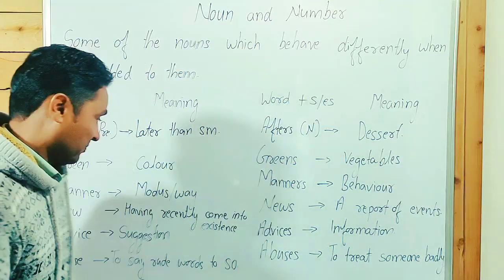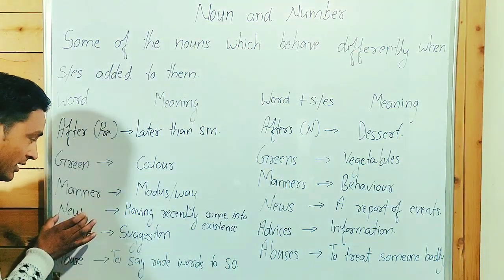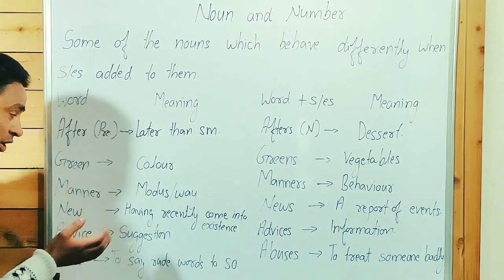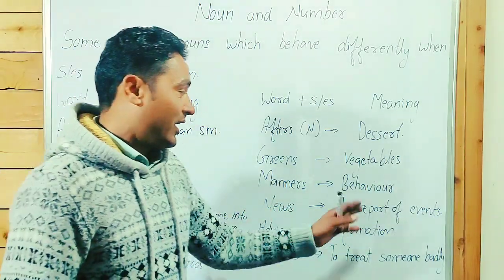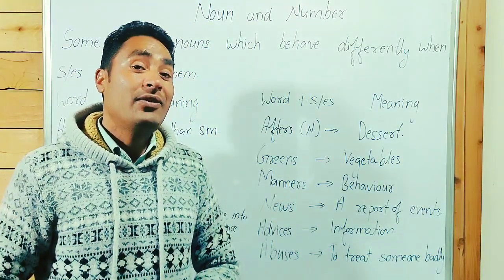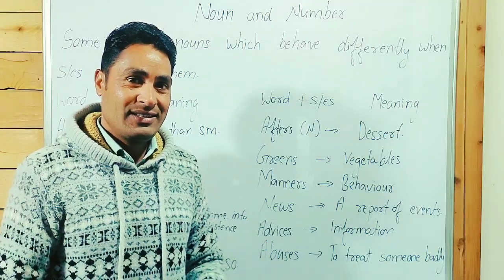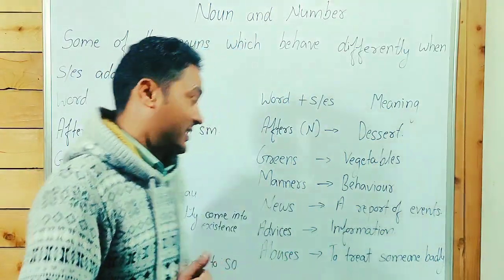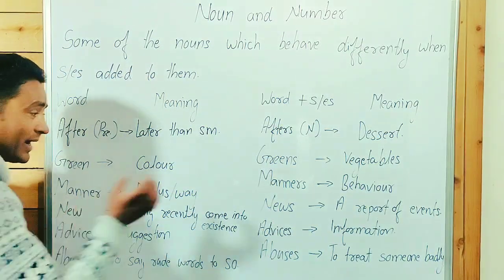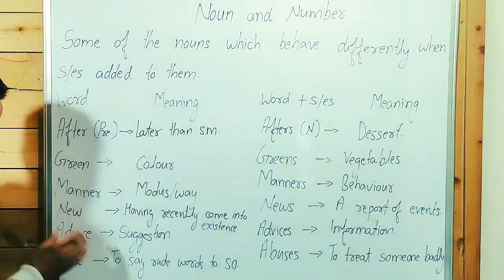New, novel, that means new. It's an adjective. And when we talk about news, it is a report of events. News, evening news, morning news, we listen to news. New is different, and news is a noun.